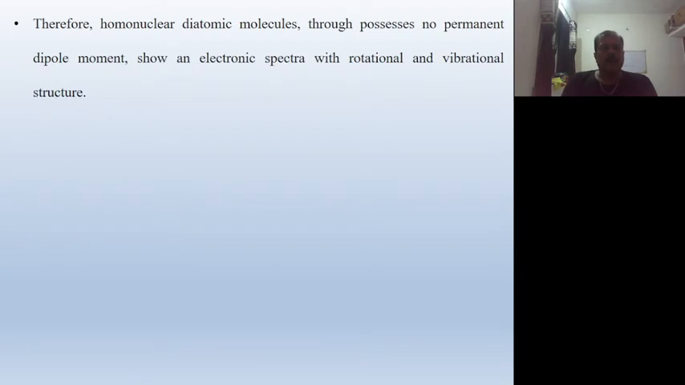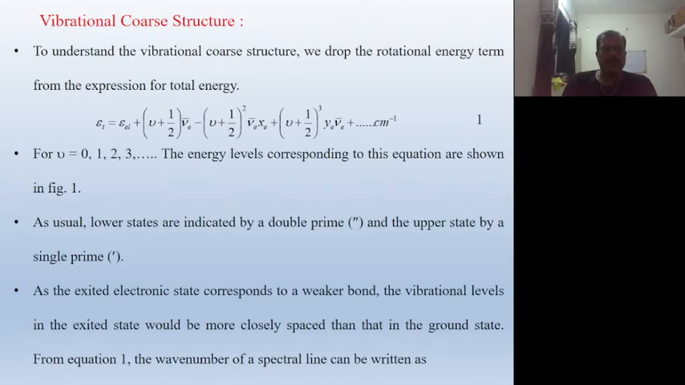Therefore, homonuclear, meaning the same atoms, diatomic molecules, though they possess no permanent dipole moment, for example the H2 molecule, which is called a homonuclear molecule, show an electronic spectra with rotational and vibrational structure. Okay. Now we have to discuss the next article, the vibrational coarse structure.